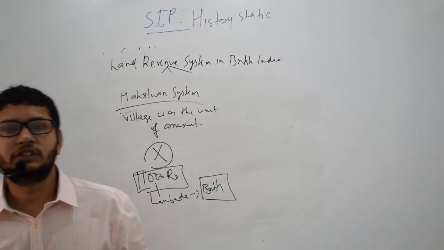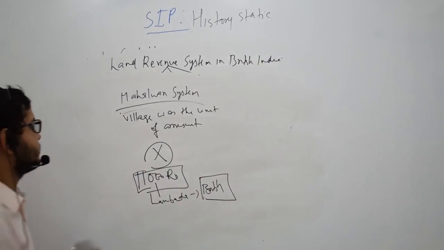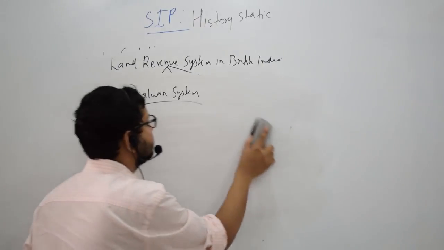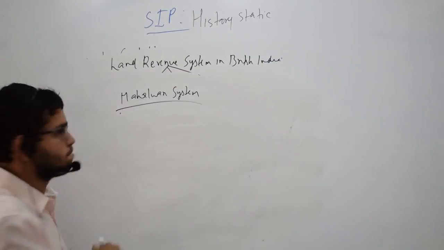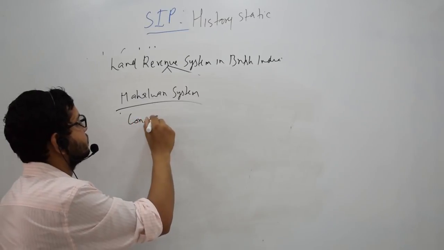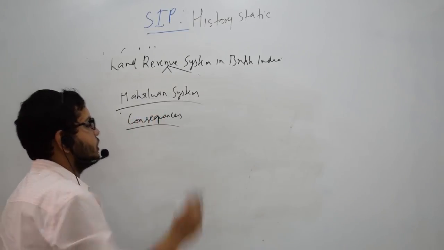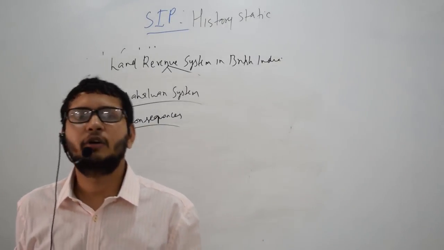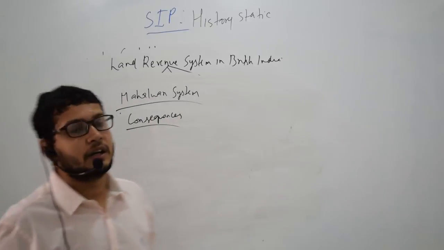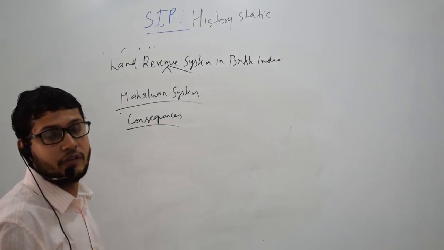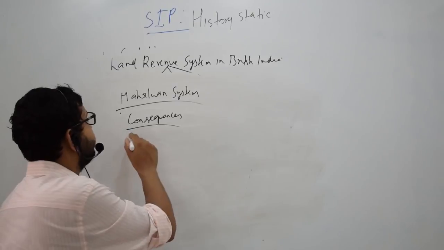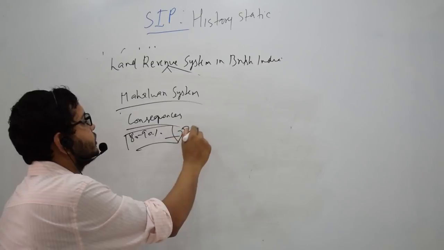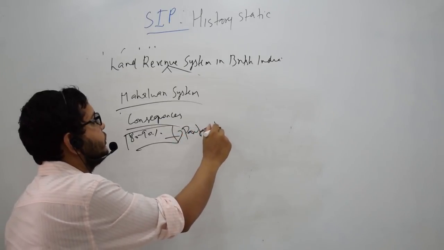Next we have the consequences of the Mahalwari system. Generally the Mahalwari areas are very fertile areas, and because of very high fertility, the average land revenue charge was 80 to 90%, and this again led to pauperization of the peasantry.